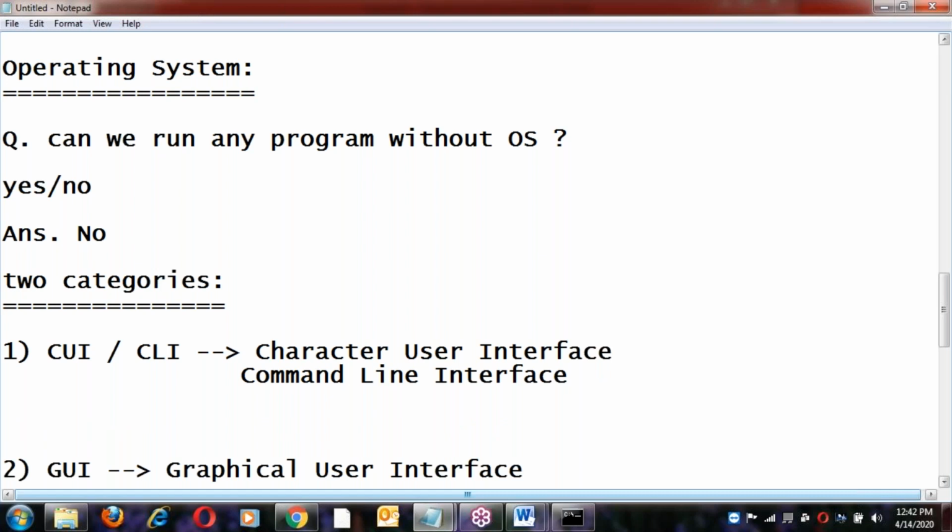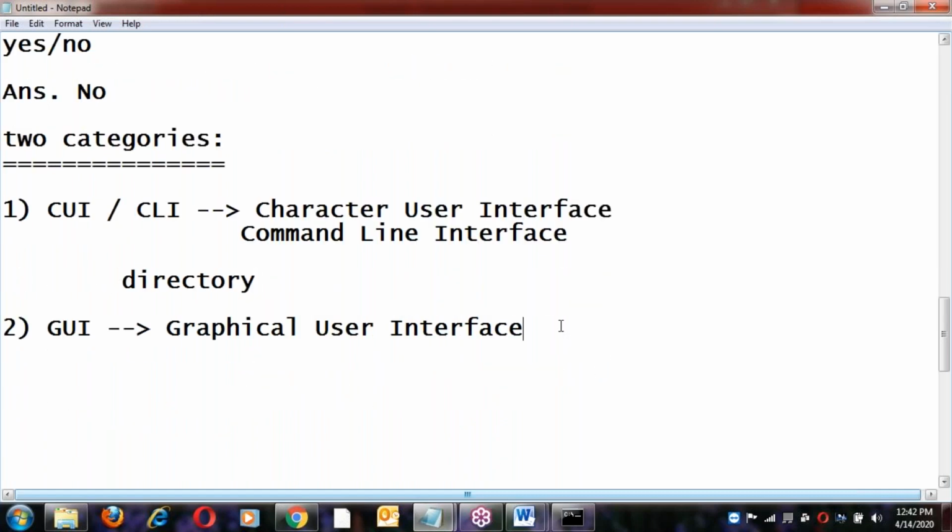In the character interface we call it a directory, and the same thing in the graphical interface is a folder. Both are the same. A folder contains subfolders and files. A directory contains subdirectories and files. We'll discuss directories in more detail in the Linux classes, where every topic deals with directories. We'll discuss the directories concept at that time.